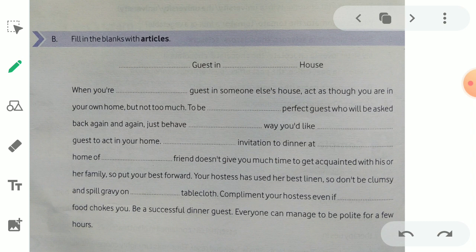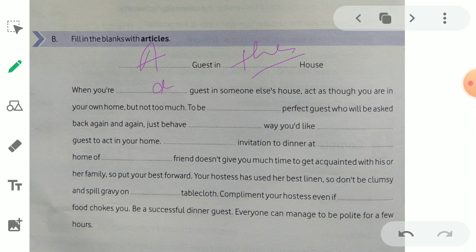Let's move. Here, fill in the blanks with articles. The first one is about the title. A guest, singular, a guest in the house. The house is definite there. When you are a guest in someone else's house, act as though you are in your own house, but not too much.